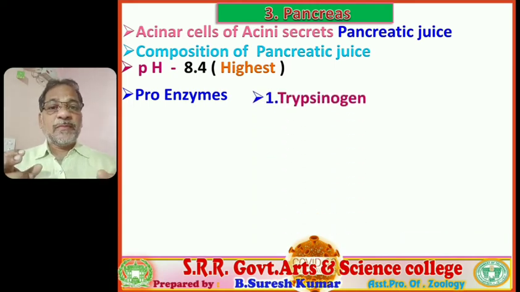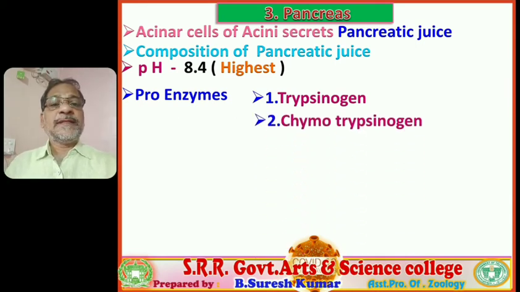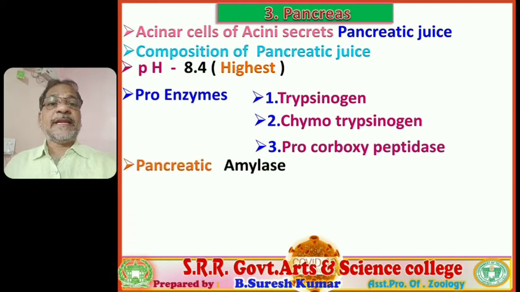The proenzymes are trypsinogen and chymotrypsinogen. These two are endopeptidases. And the third one, procarboxypeptidase, is in the exopeptidase category.